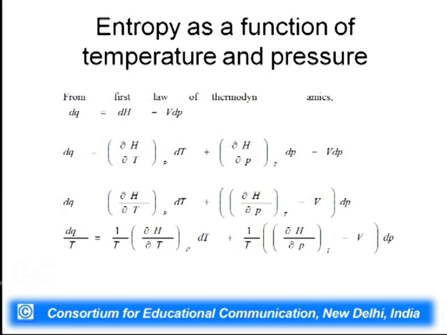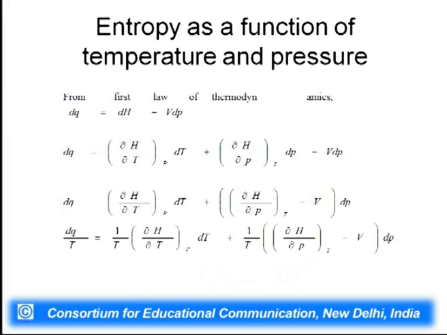But suppose in a process temperature and pressure are changing. In that case, how can we calculate entropy? Similar to the way we did in the last few slides, we are going to do the same thing here.